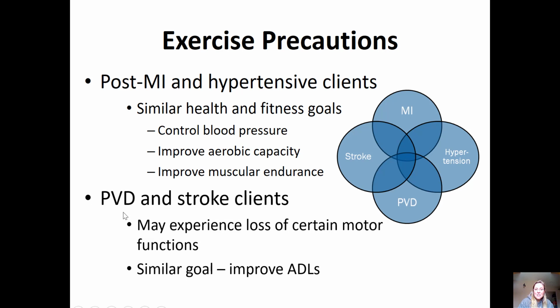Versus when you're looking at PVD, peripheral vascular disease, and stroke, these folks may experience loss of certain motor functions. So we want to work on ADLs, activities of daily living, so they can do things around the house that they used to be able to do without any issue. We want to focus on those activities of daily living and how we can program to help them better perform those activities. But again, as far as goal setting, you can see there is an overlap with a lot of these special populations. So for all four that are listed in this chapter, there is somewhat of an overlap when we look at programming for those special populations. So that is it for chapter 20.